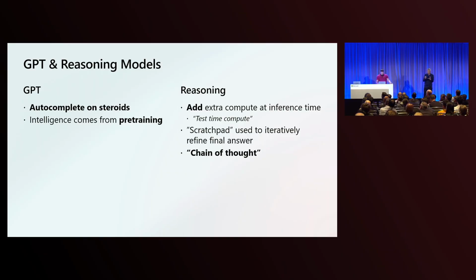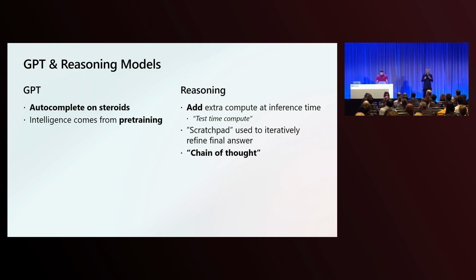And the intelligence in these models comes from what we call pre-training. That's taking thousands of GPUs running thousands of hours on trillions of tokens, and that gets put into a model that has the capability to complete your output. So those are the GPT models, and that training comes from the pre-training compute.